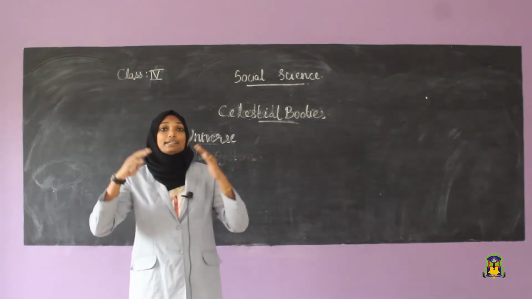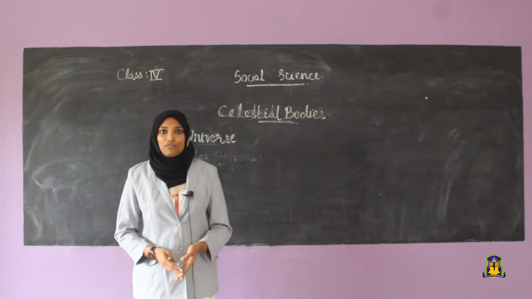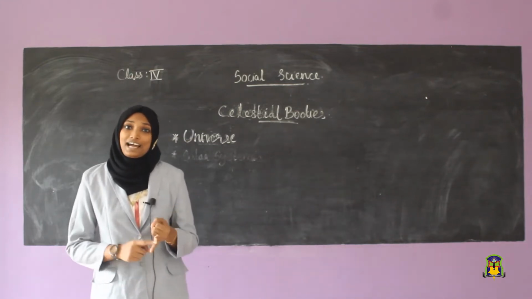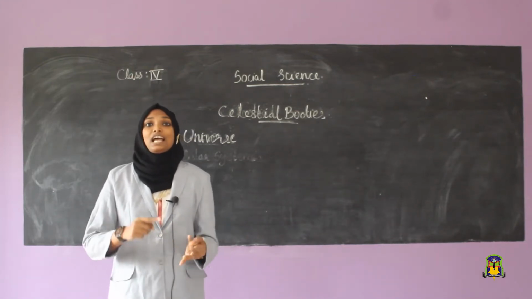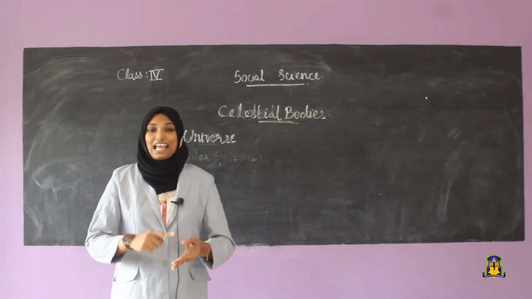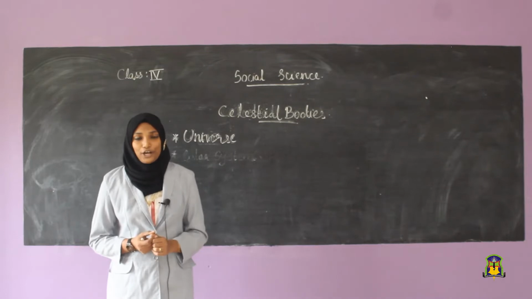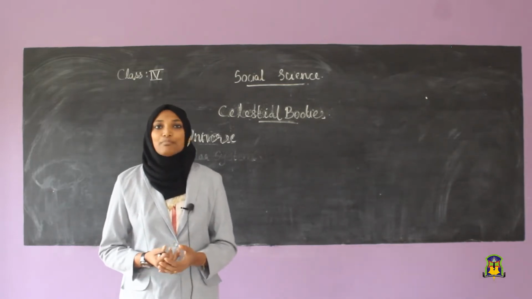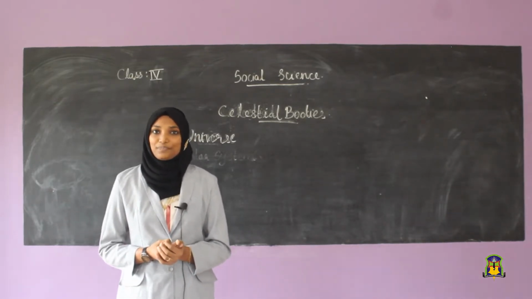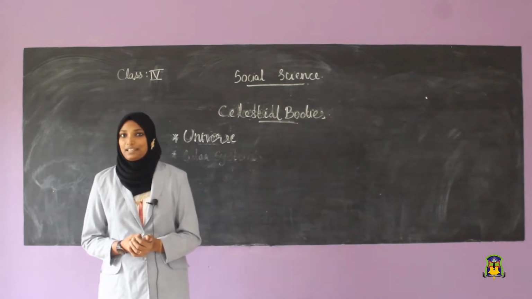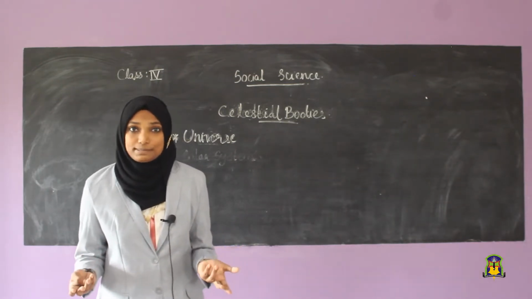In our vast open space, we can see the sun, stars, satellites and other heavenly bodies like meteoroids, comets and moon. This is called the universe. What is the universe?